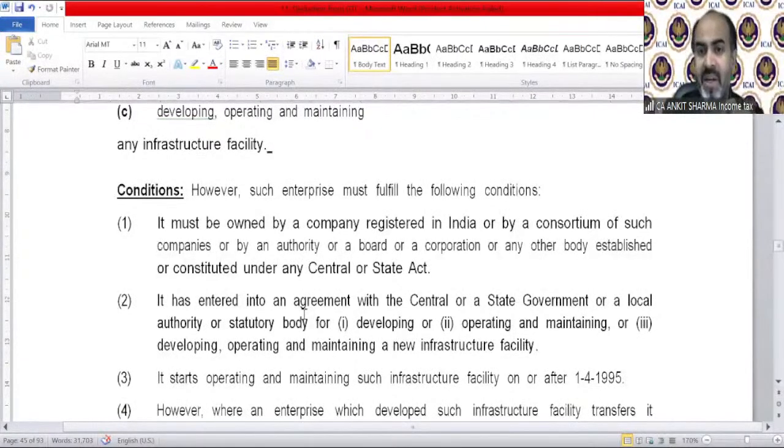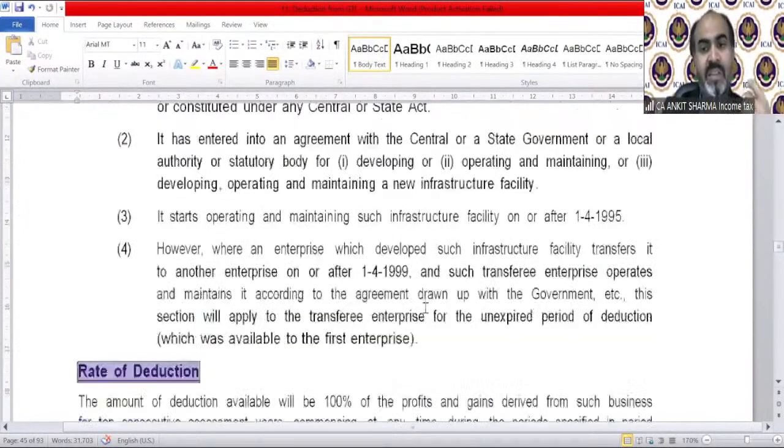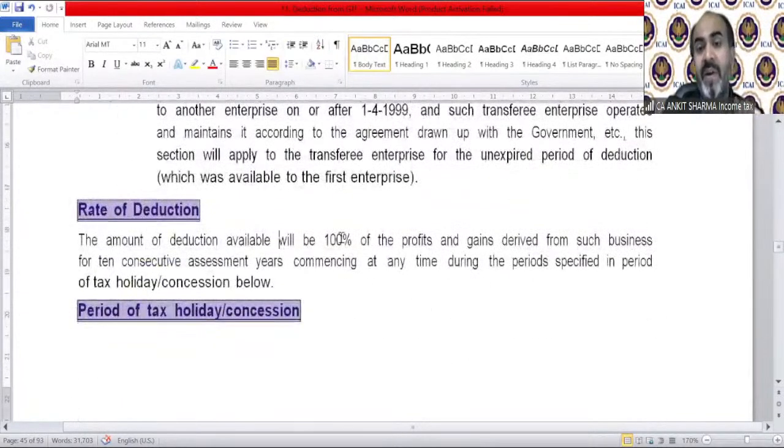So there are certain conditions. You can read it. It must be owned by a company registered in India or by a consortium of such companies. Of course, it has entered into an agreement with the Central Government or state government. It started operating the facility on or after 1st April 1995. Rate of deduction, the best thing is it's 100%. The 100% amount of profit you are earning out of that specified business is going to be allowed to you as a deduction under section 80 IA.